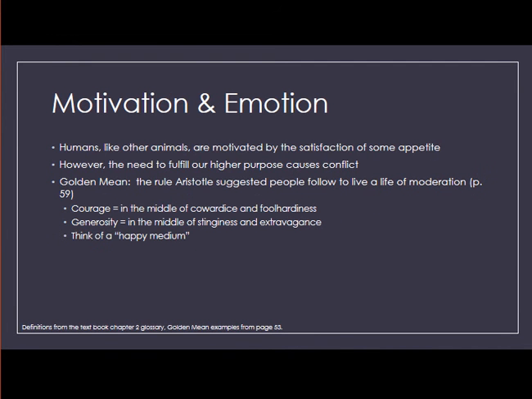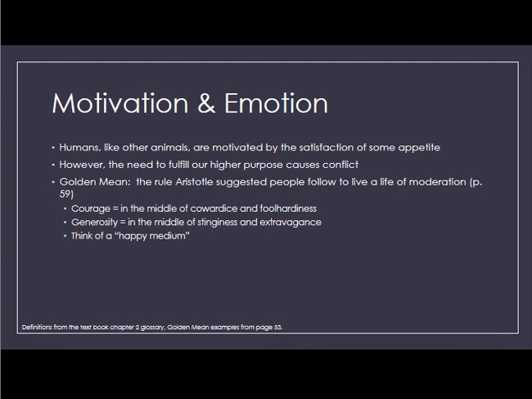So because humans are sensitive and rational souls that we saw in an earlier slide, this means that humans need to satisfy needs such as hunger and bodily comfort. However, since all humans' final cause is to practice rational thought through active reason, that's our greatest source of fulfillment and happiness. So this need to satisfy two different kinds of desires often leads to internal conflict.